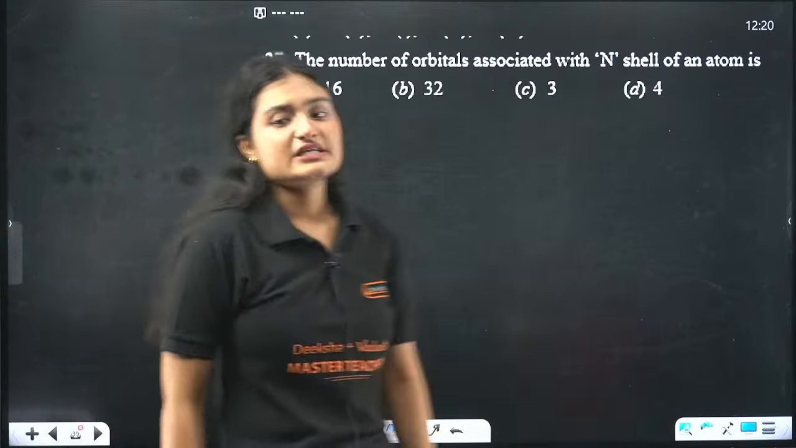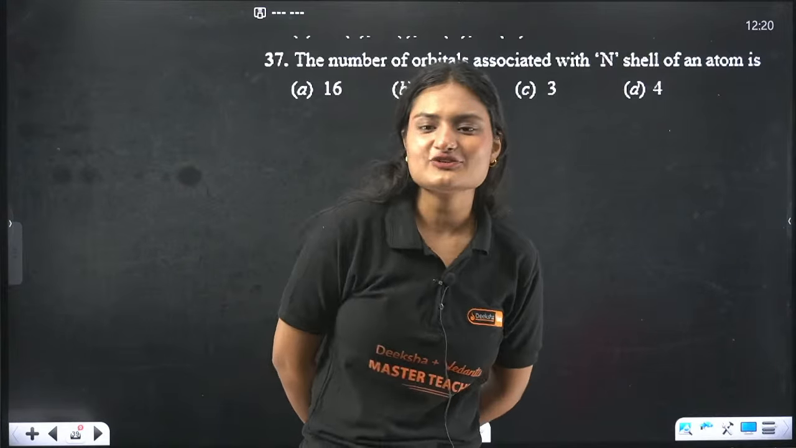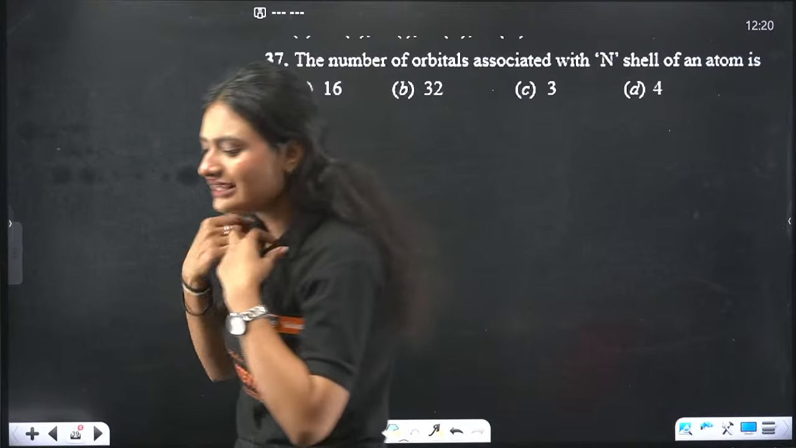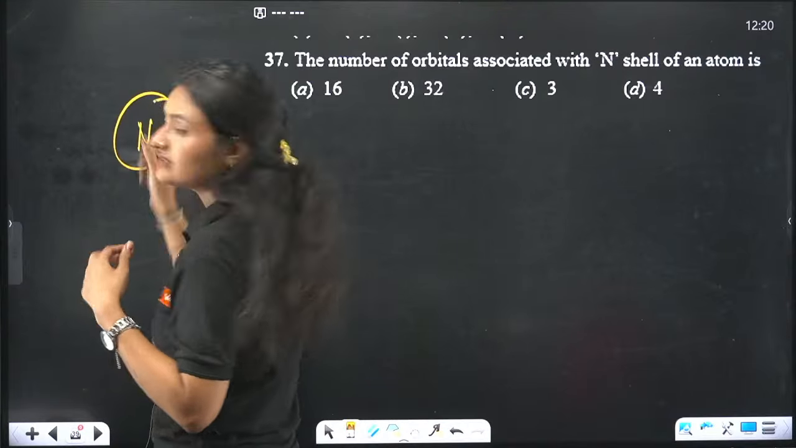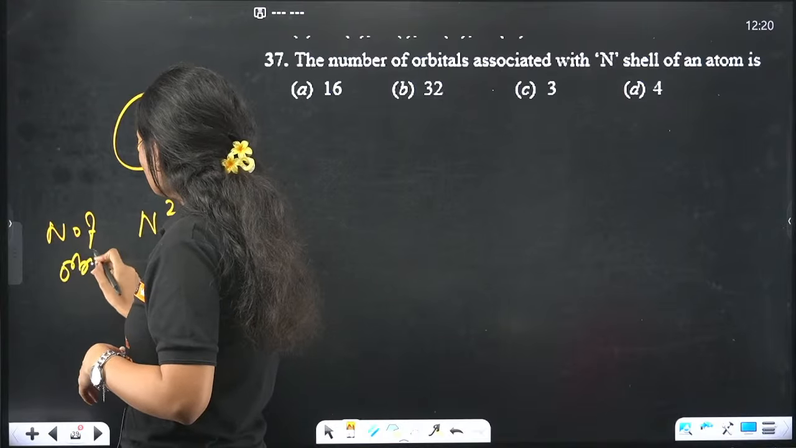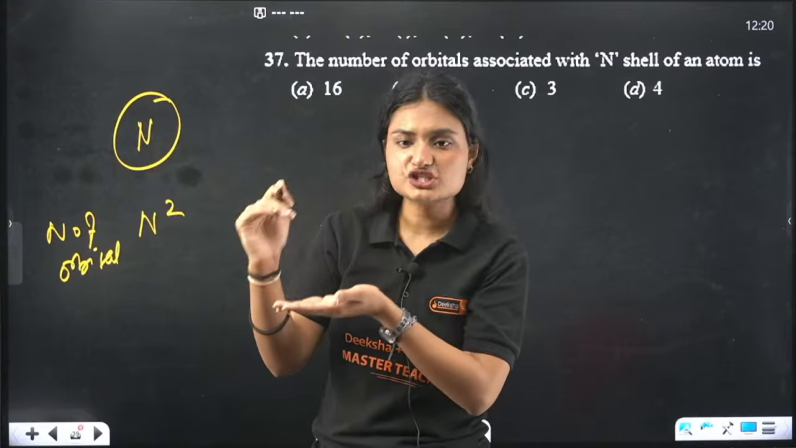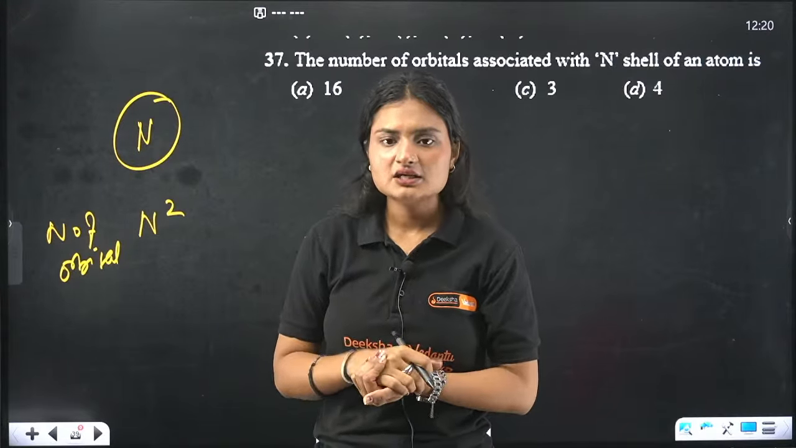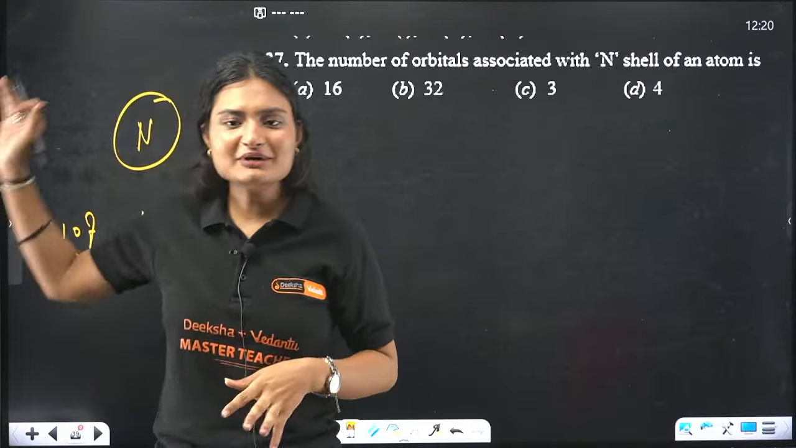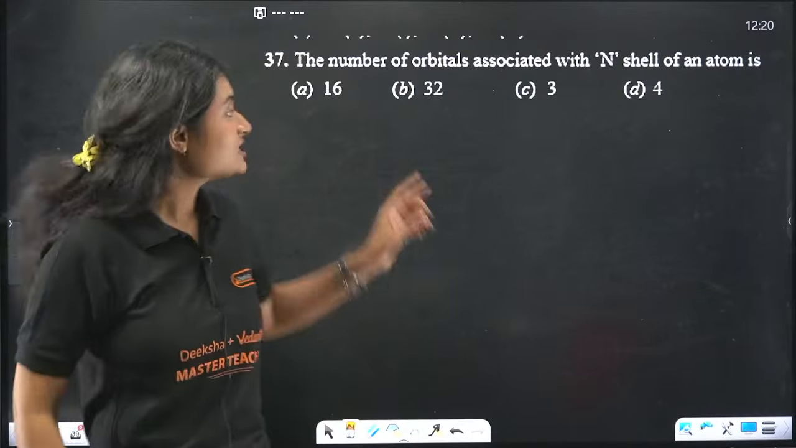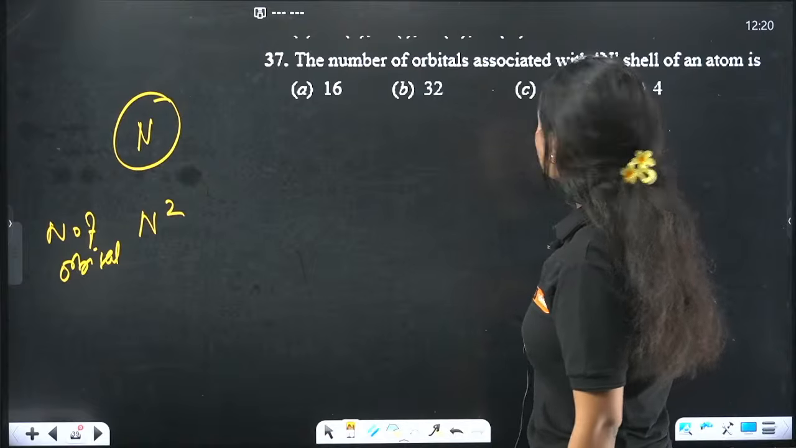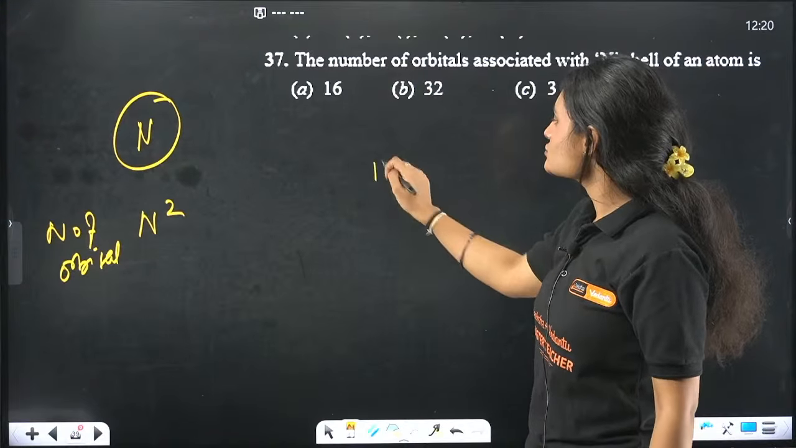The number of orbitals associated with N shell of an atom. Structure of an atom. Finally, one question. So you have to tell me the number of orbitals that are associated with N shell of an atom. So when you have N shell of an atom, how many orbitals are associated with N shell? N square, right? If you have N shells, how many orbitals will be there? N square, right? Okay. So, which among the following is associated with N shell of an atom? The question is simple.